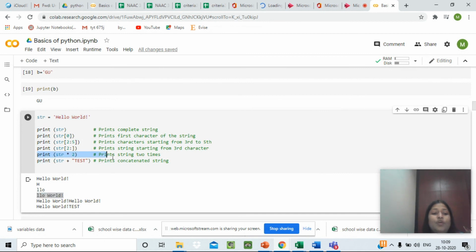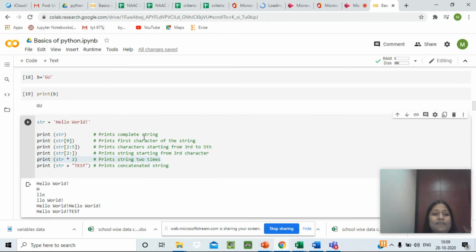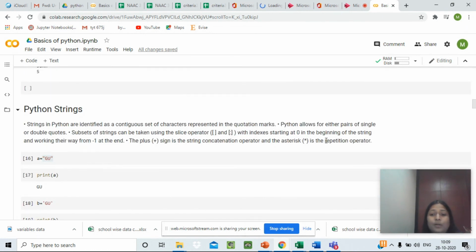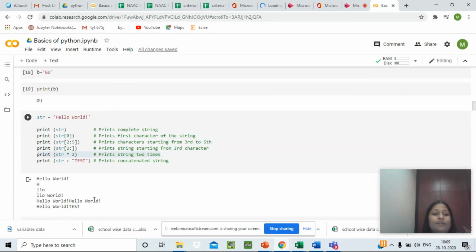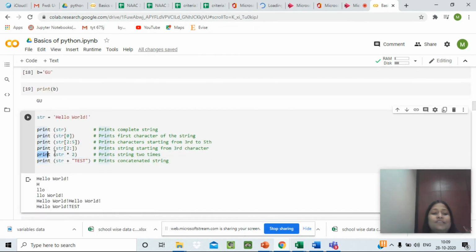The next is when we want to repeat the string. As we have seen in this property, the asterisk is the repetition operator. We will now see how we can use this asterisk as a repetition operator. We have written print string into 2. Since we have seen that asterisk is a repetition operator, it will print the string twice. Let's see whether we have got that. Yes, hello world, and again the second string hello world. So we have got the string repeated twice.